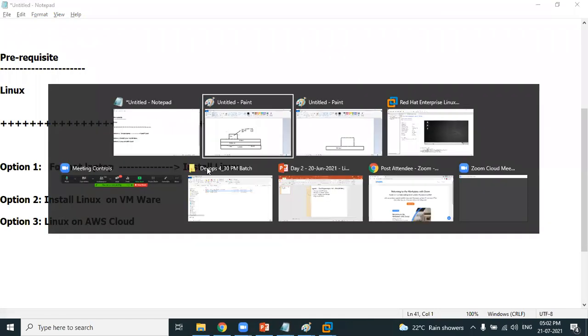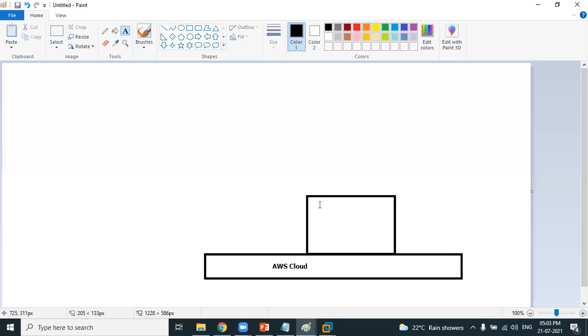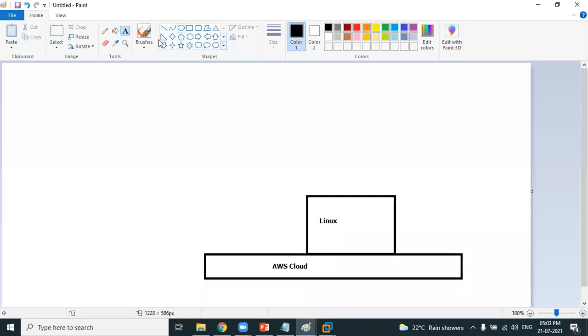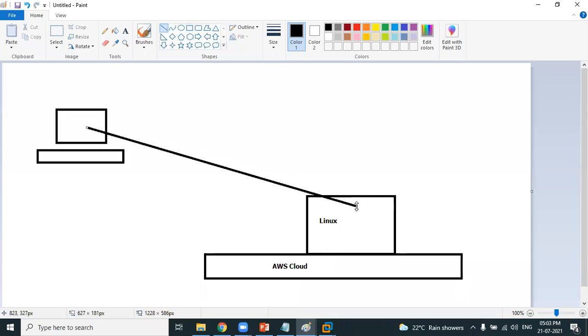Not just creating a Linux machine on AWS cloud. Step one is to learn how to create a Linux machine. Step two, from your personal laptop, how to connect to that Linux machine. Not just creating, you should be able to successfully connect. That's also important. If you create a Linux machine and are unable to connect, that's useless. You should also learn how to connect to that AWS cloud machine, and then we'll start the Linux commands. That's our agenda. Look at our PPT.